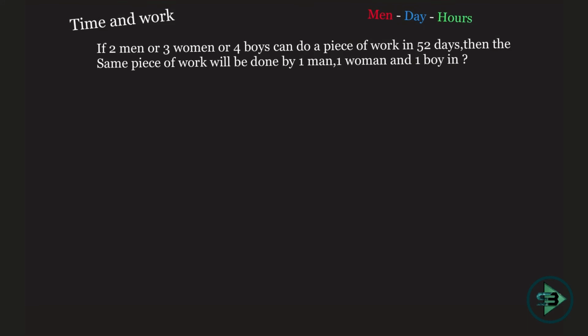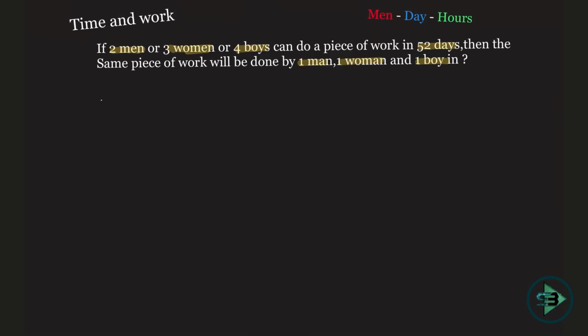The problem of efficiency and men, days, hours. Earlier we compared the efficiency of men with women. Now I further complicate this by adding a child as well. So if 2 men or 3 women or 4 boys, so men, women and boys are here and we have to compare their efficiencies, can do a piece of work in 52 days, that is given to me. Then the same piece of work, which means W1 is equal to W2, will be done by 1 man, 1 woman and 1 boy in how many days. That's how they asked me the question.